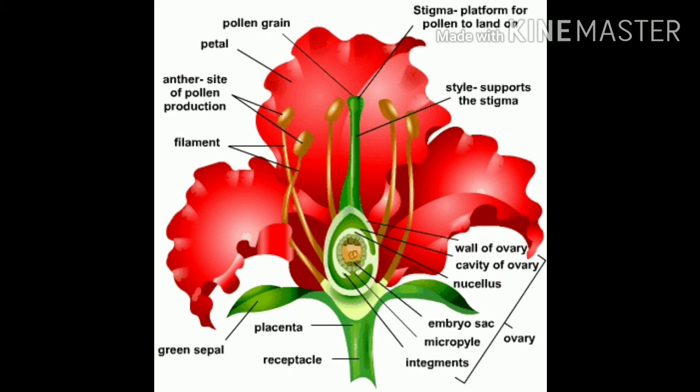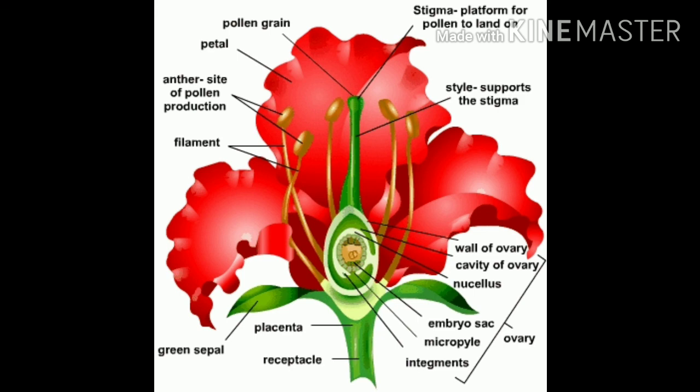Now we will do flowers, that is, how flowers reproduce. There are two types of sexes in them, that is unisexual and bisexual. Unisexual means only stamens or carpels are present, and bisexual means both stamens and carpels are present. What is a stamen and what is a carpel? They are the male and female reproductive parts. We will do it in detail.